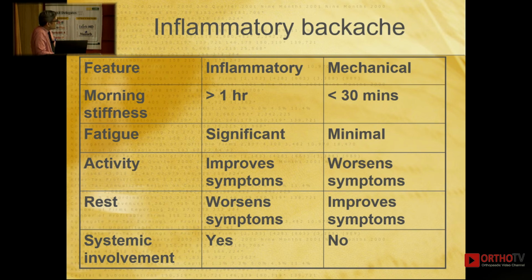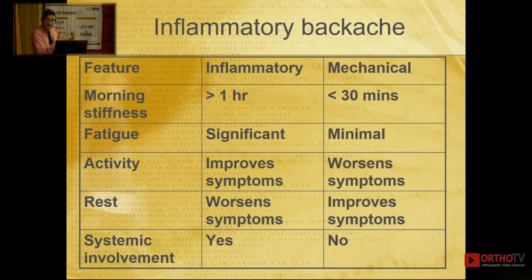Inflammatory backache is associated with a lot of morning stiffness, half an hour, 1 hour, 2 hours. Mechanical backache, really no reason why the patient should have significant morning stiffness. Why is there this morning stiffness? Why does it come? Because of inflammation in the sacroiliac and the vertebral joints, there are a lot of cytokines locally in this area. When a person sleeps, the blood supply to that area goes down. All the cytokines get pent up.